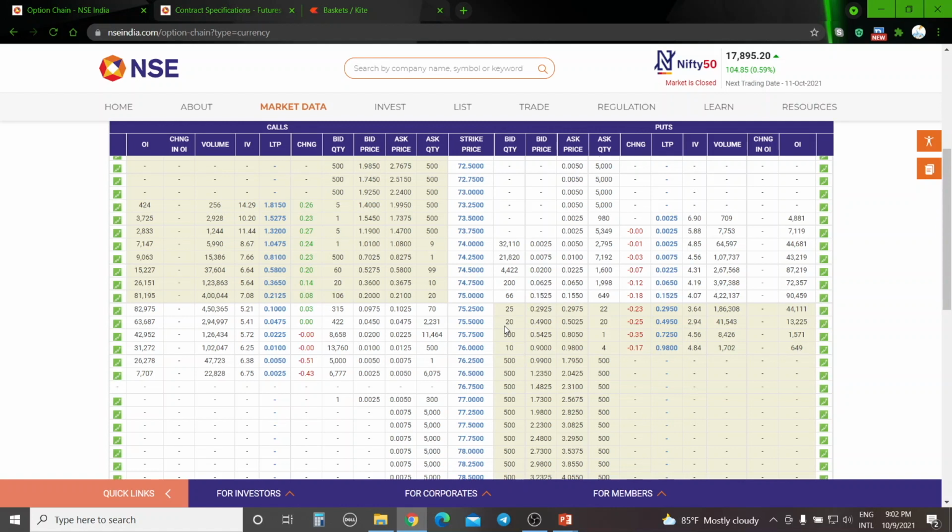Last time I think I saw the US dollar move 2 rupees in a single day. 2 rupees is a major movement. You can see there are only 5 or 6 strikes open for trade. We are doing short straddle, short strangle, even iron fly or iron condor. The strike difference will be about 1 rupee to 2 rupees only. So when the currency moves so heavily in one direction, any of these strategies will give a big loss.